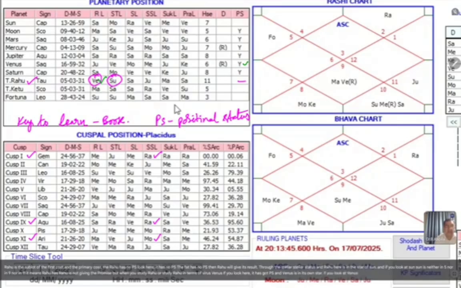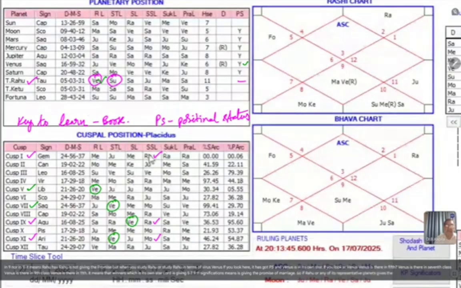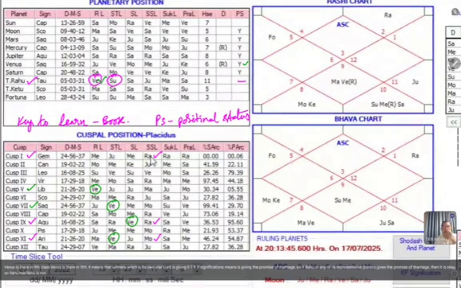Venus is there in fifth cusp, seventh cusp, ninth cusp, and 11th cusp. It means that Venus, which is its own star lord, is giving 5, 7, 9, 11 significations, meaning it is giving the promise of marriage. So if Rahu or any of its representative planets gives the promise of marriage, then it is okay. So Rahu as Rahu is not giving the promise, but Rahu as Venus is giving the promise.